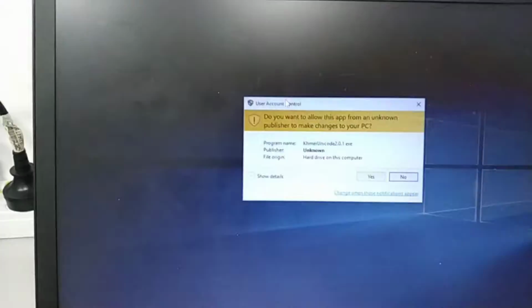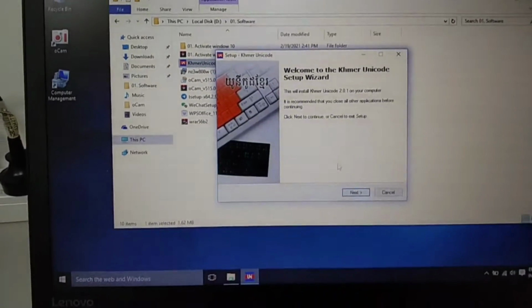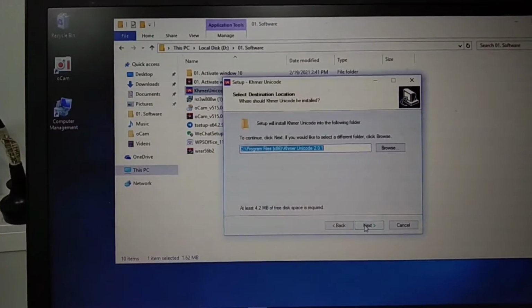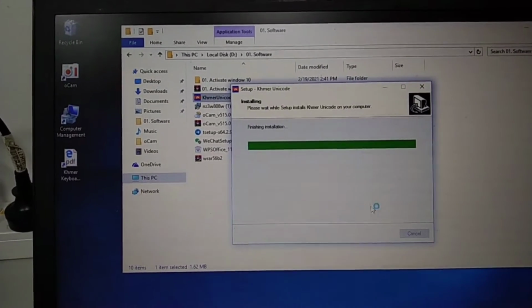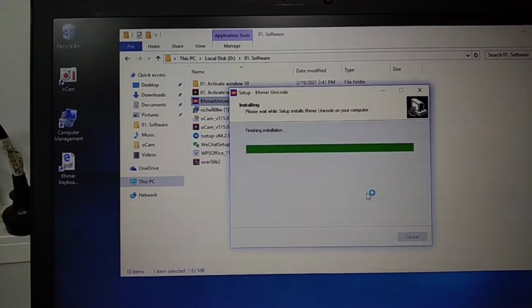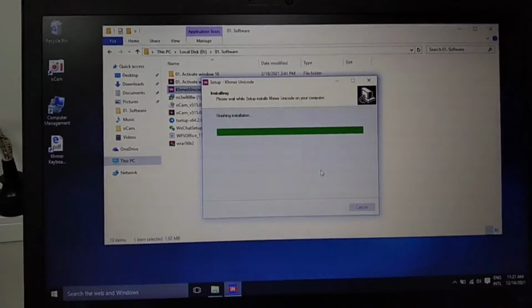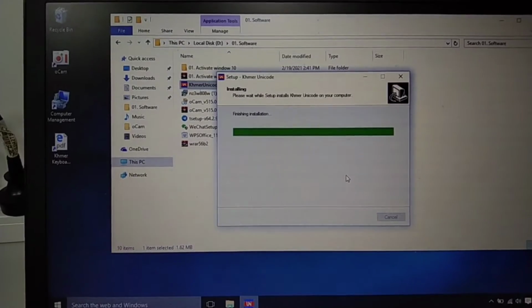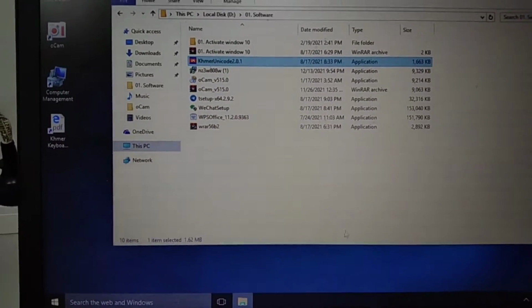open here. So here just yes, here next, just do waiting. Okay, it's done. So let's check.